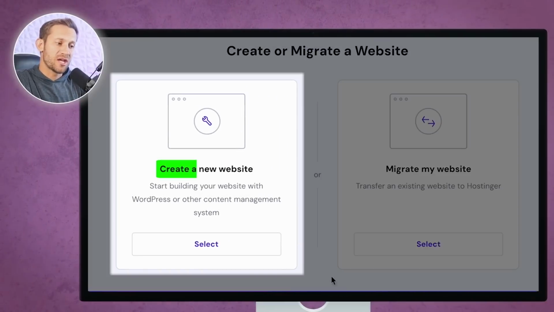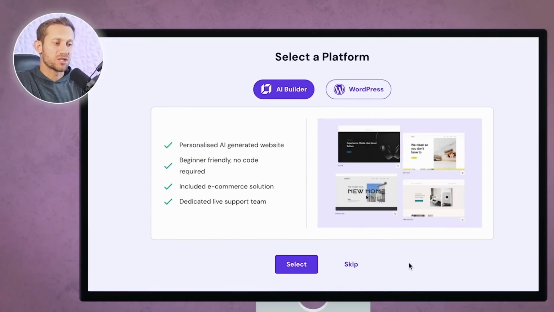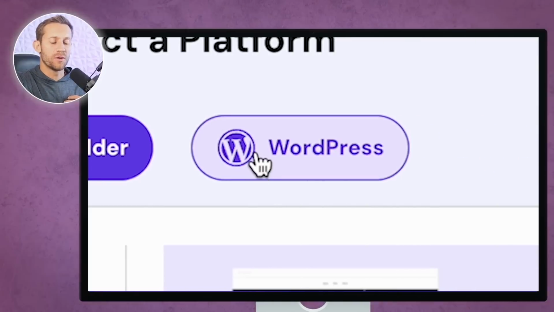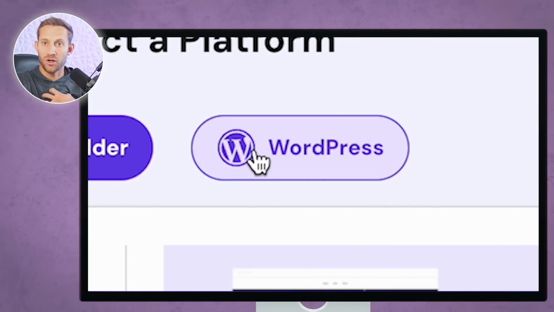Now it's going to work you through a few steps. You're probably going to be creating a new website, assuming you're new to this. Now it's going to give you a few different options. It's got an AI builder, which would save you a little bit of time. I personally like to use WordPress. I find that WordPress gives me a little bit more control, and I prefer to have that level of control.